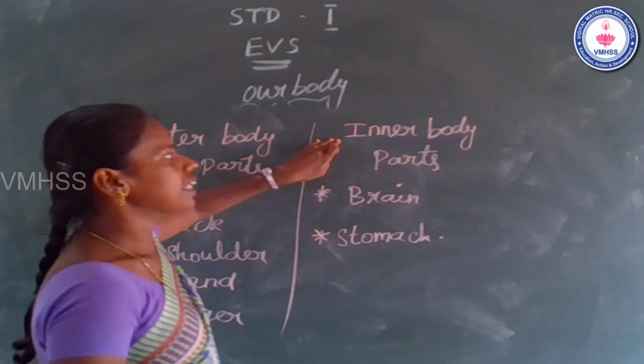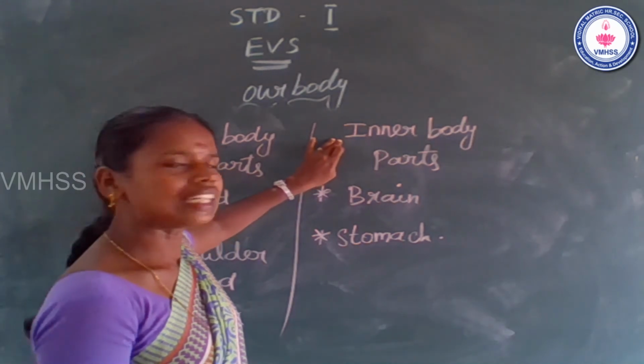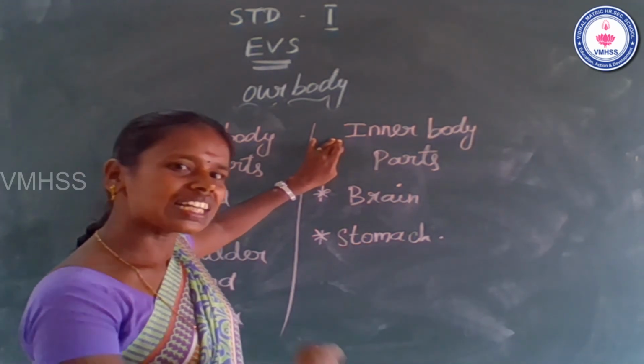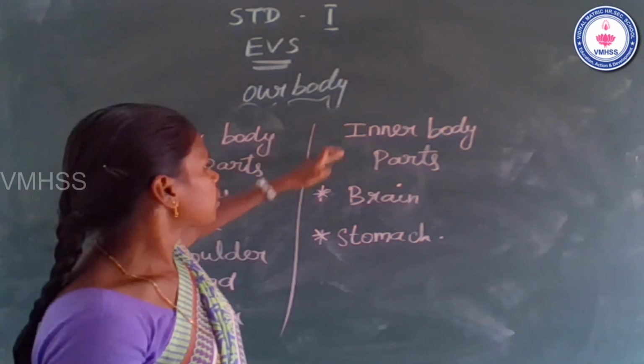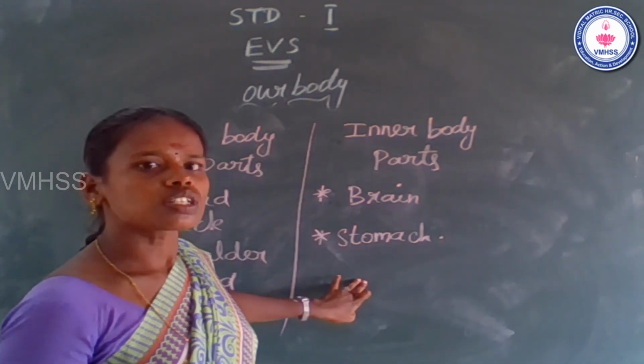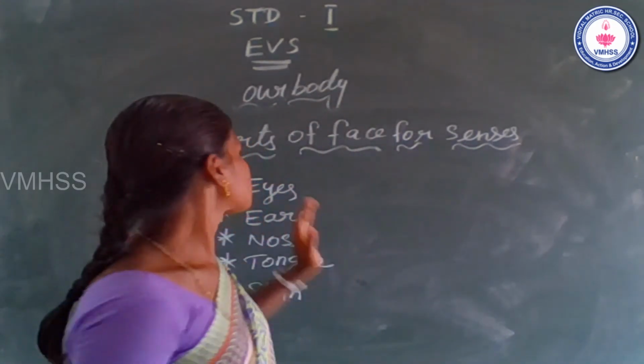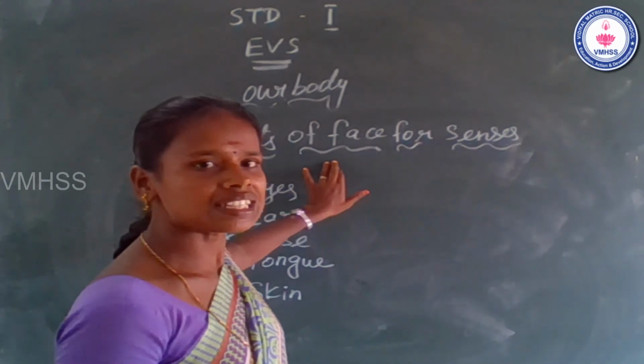Now go to inner body parts. We cannot touch and see them, so they are all inner body parts. They are inside our body. For example, brain and stomach. Okay. Next, we revise parts of the face for senses.